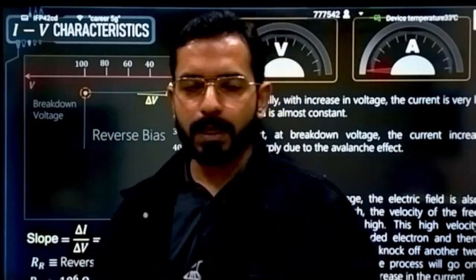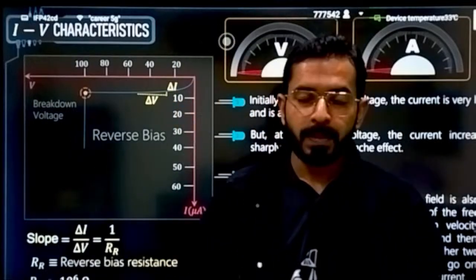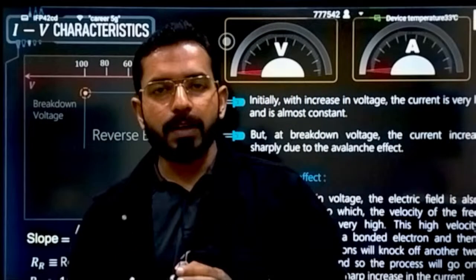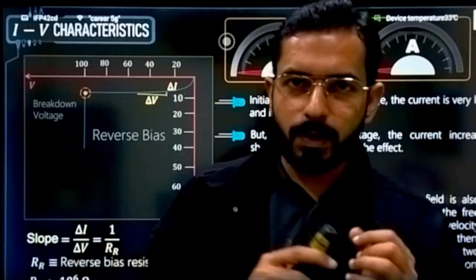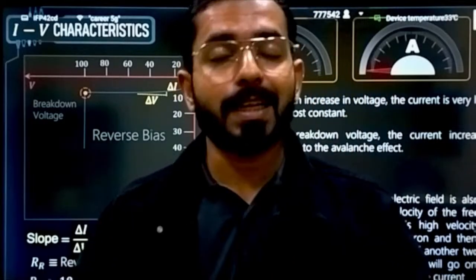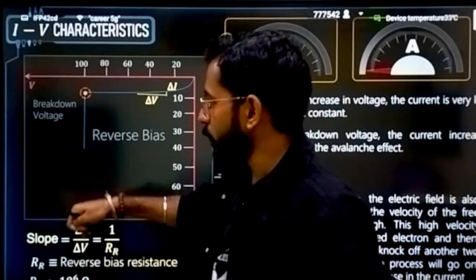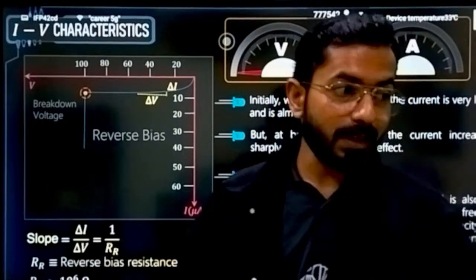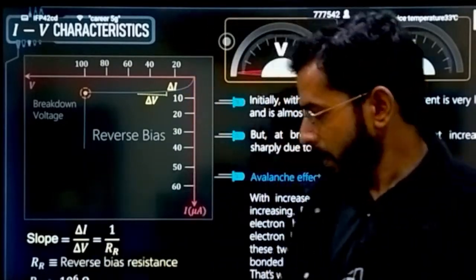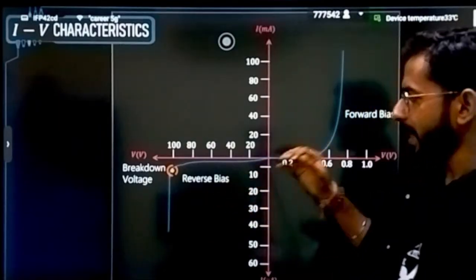So all of a sudden, at a certain temperature and voltage, a lot of free electrons will be available. If a lot of free electrons are available, then all of a sudden the current will also increase in the circuit. That's why we see a sudden spike in the current in the reverse bias condition. Correct.